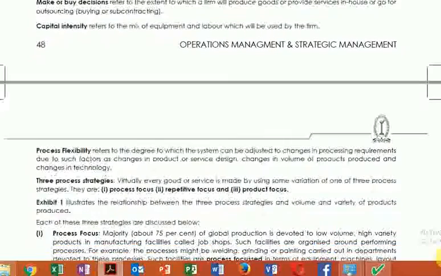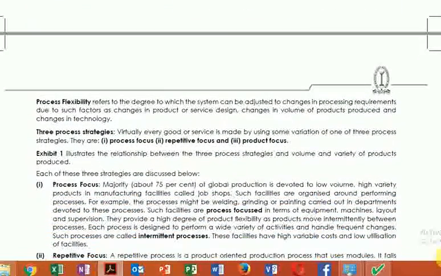Now we have to understand the 3 process strategies. Process strategy is bifurcated into 3 types: process focus, repetitive focus, and product focus. We will understand each of the 3 one by one. I will repeat once again: process strategies are divided into 3 types: process focus, repetitive focus, and product focus. First one is the process focus.